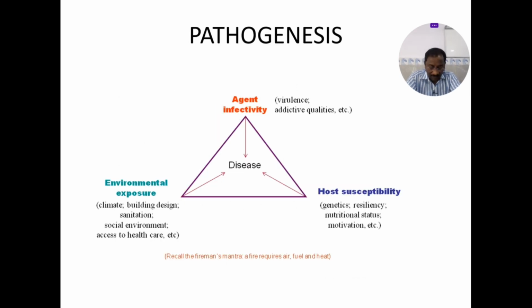So the pathogenesis depends on three factors. One is the agent activity, the virulence. The more virulent, the more the disease. Host susceptibility. When the host is immune suppressed, obviously more and more infection. And environmental exposure, like your climate, sanitation, social environment, your access to healthcare, etc. So these three are very important reasons for more and more pathology as far as urinary tract infection is concerned. So the host, agent and environment.